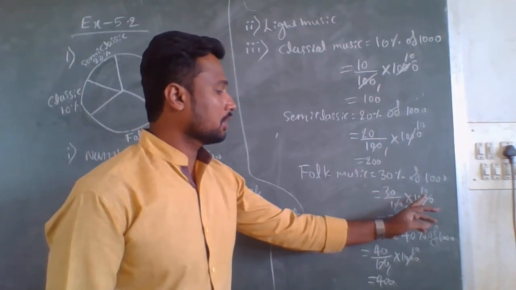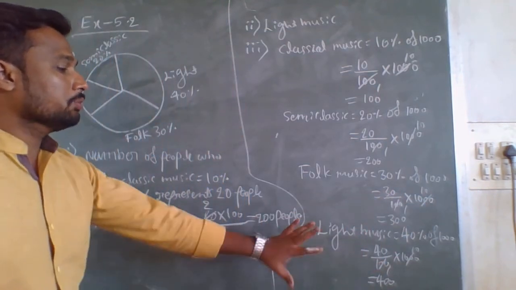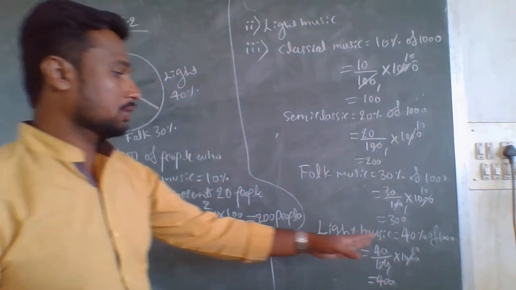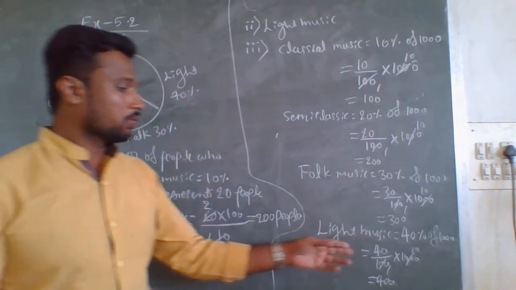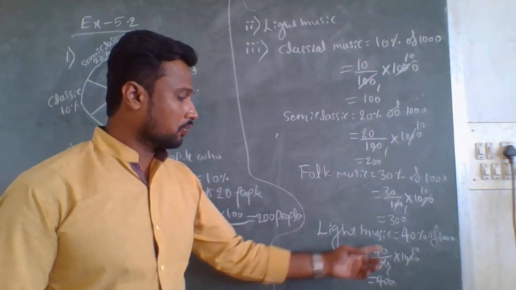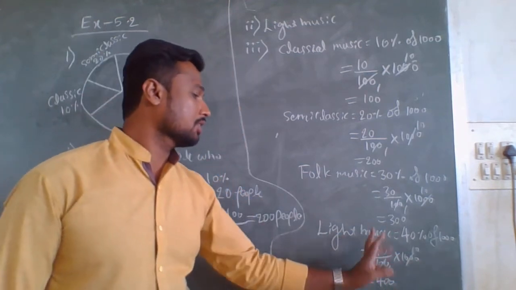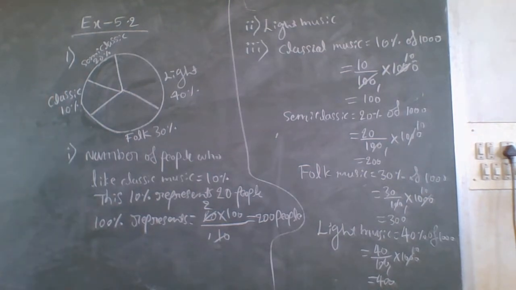So 30 into 10, 300 CDs. Next, light music is 40%. 40% means 40 by 100 into 1000. So 40 into 10, 400 CDs for light music.